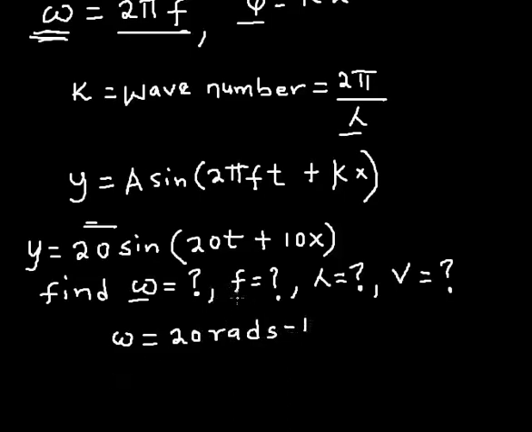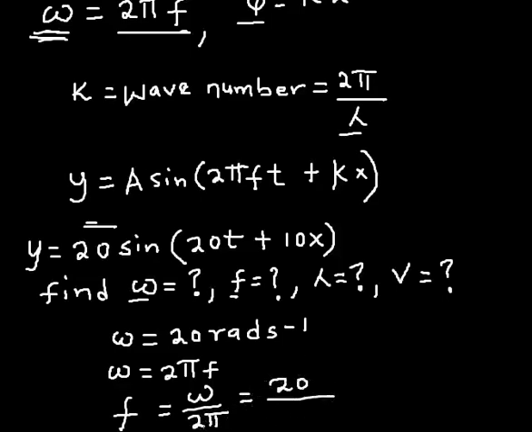If I'm asked to find the frequency, you know very well from the relationship we had that angular frequency was given as 2 pi f. So that means the frequency is going to be equal to angular frequency divided by 2 pi. So this is going to be equal to angular frequency, which is 20, divided by 2 times pi. Of course, pi is 3.14, so you can use a calculator to get that completed.